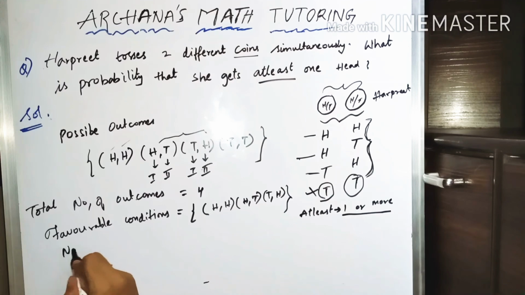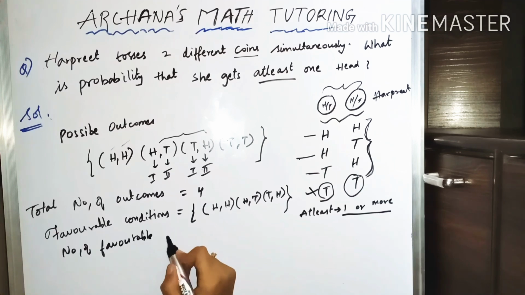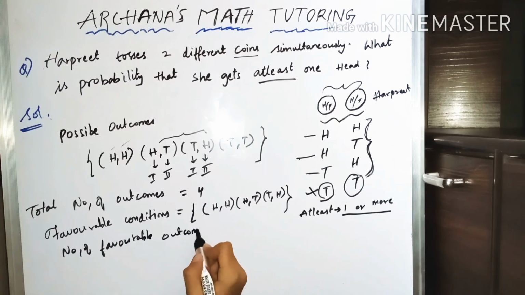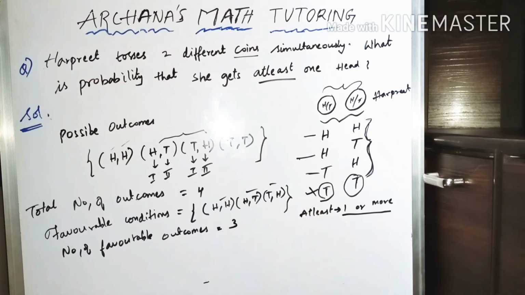So the number of favorable outcomes is 3, because head-tail, tail-head and head-head. So the total is 4.